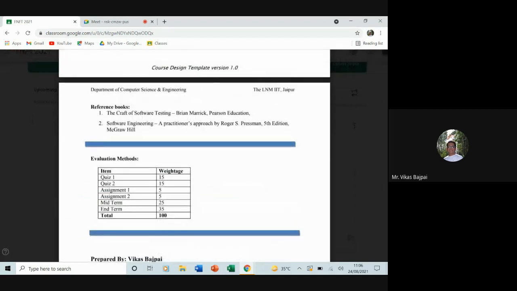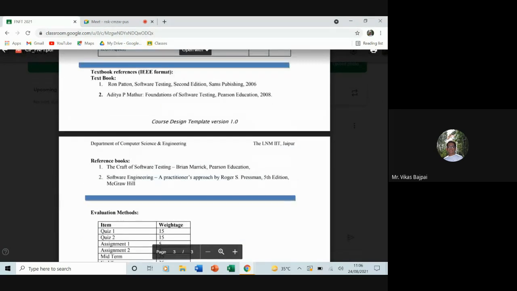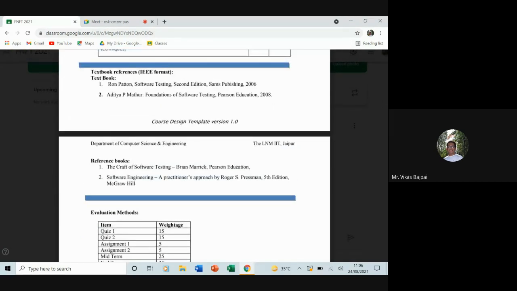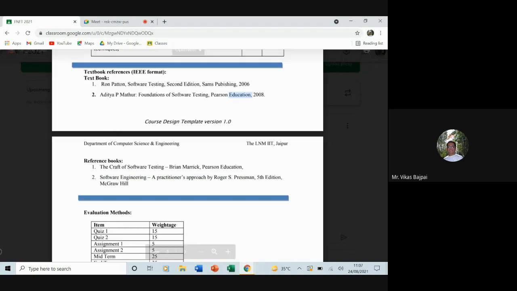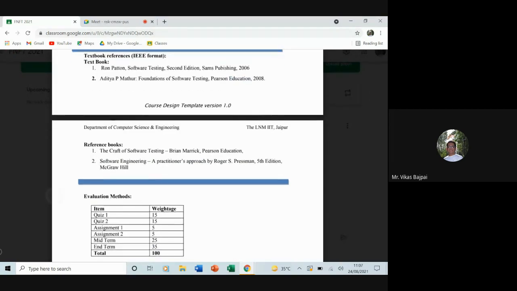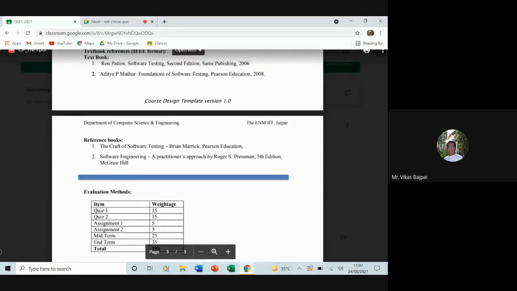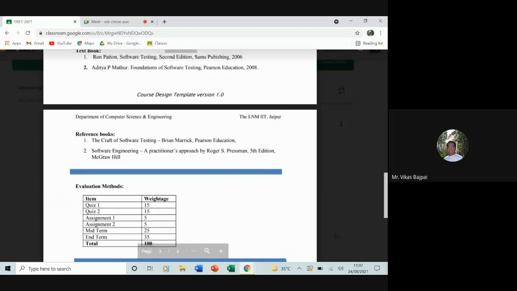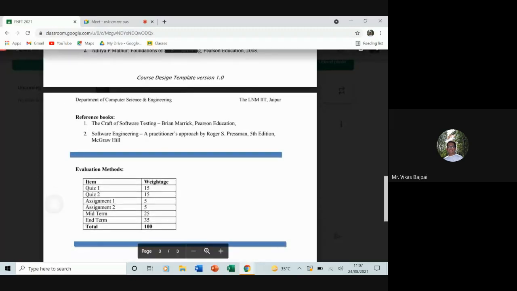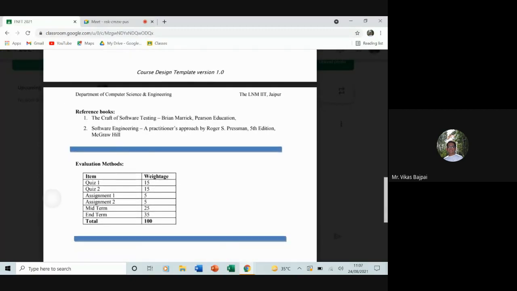So for this course, I have added a couple of reference books and your textbooks. Ron Patton is a very popular book. Aditya P. Mathur's Foundations of Software Testing is yet another very popular book. On top of it, since we will be covering some of the topics, for that we need Roger Pressman's. Any possible edition will serve the purpose.